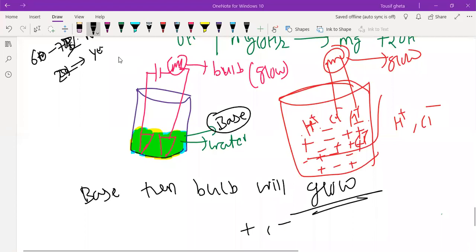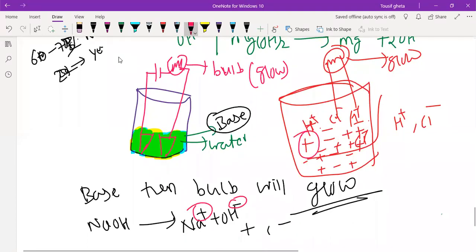And the same thing is happening. NaOH in water will give Na plus and OH minus. So your plus is there, minus is there. Both ions are there, and that is responsible for carrying the current. So that is why I told you when I explained the concentration. Now you understood. Now you understood or not?